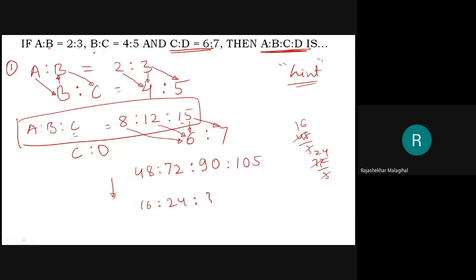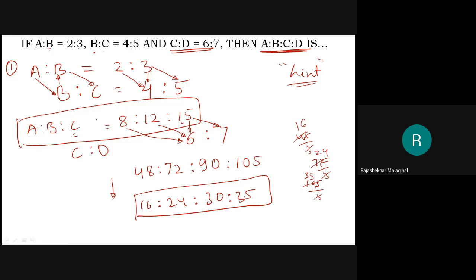Next, 105 by 3, 3 3s are 9, then 15, 3 5s are 15, so 35. See, this is the answer. 16 is to 24 is to 30 is to 35. Further, you cannot simplify this one.